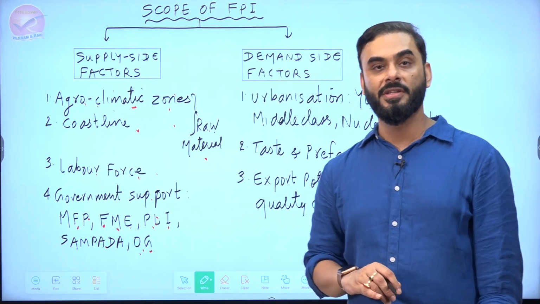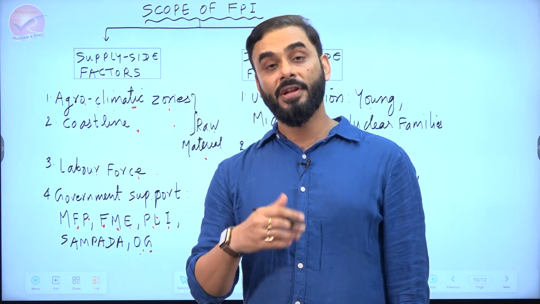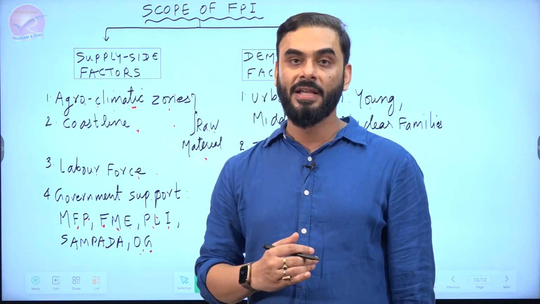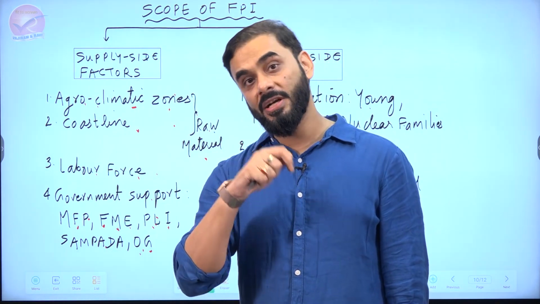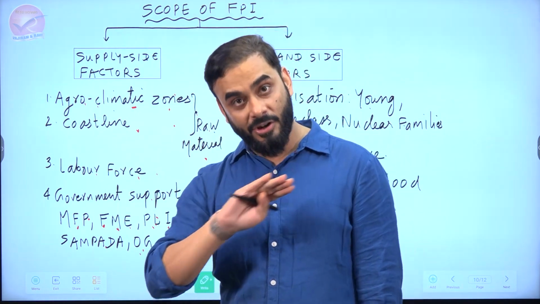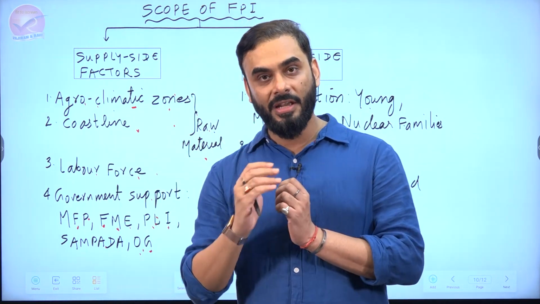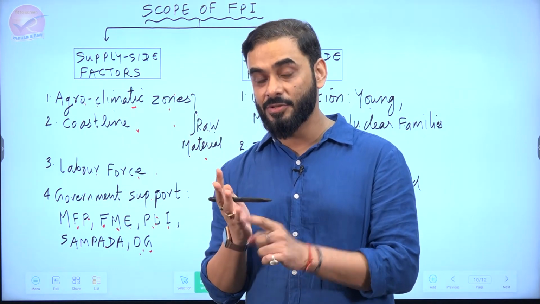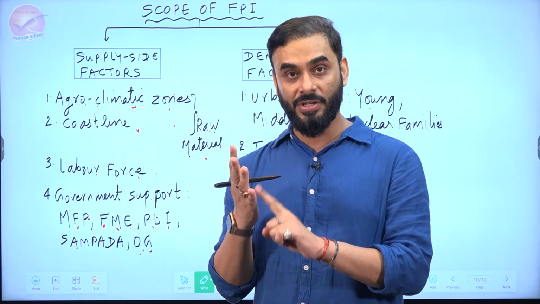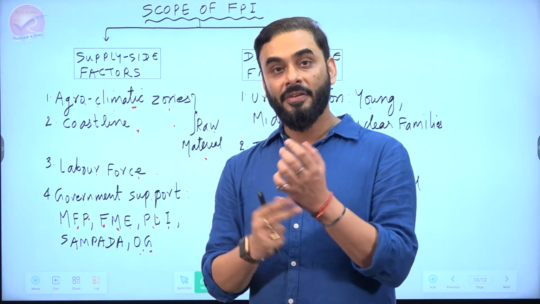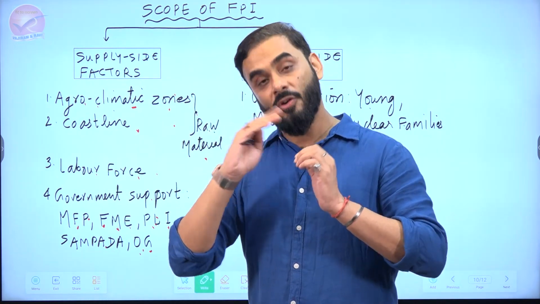Taste and preference, guys. A research was done by Dr. Angus Deaton, who also won a Nobel Prize in economics. He said that over the last 30-40 years, the taste and preference in developing countries, including India, have undergone a change. Earlier, the developing countries, including India, were eating more of rice, wheat and cereals. But now, the developing countries, including India, prefer more of fruits, vegetables and protein. And if you want to have fruits, vegetables and protein, you have to increase their life. How do you increase their life?